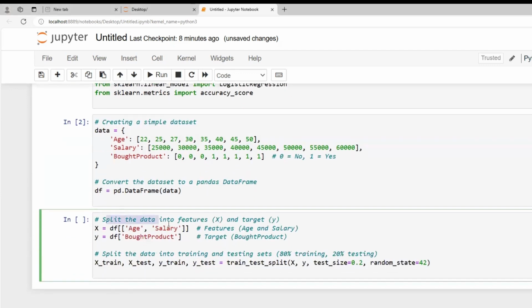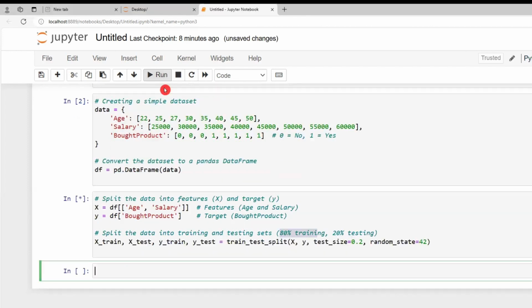Here we are splitting the data into the features X and y. In the X data frame, we are taking age and salary, and in the result set, that is bought product, which is nothing but the target. Here we are splitting the data into training and testing sets. It is a general practice to take 80% of the data for training and 20% for testing.